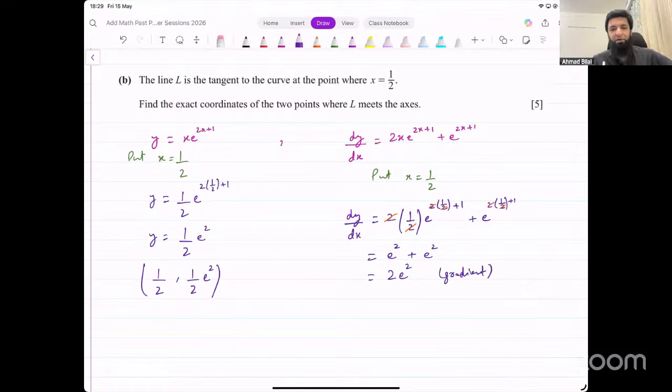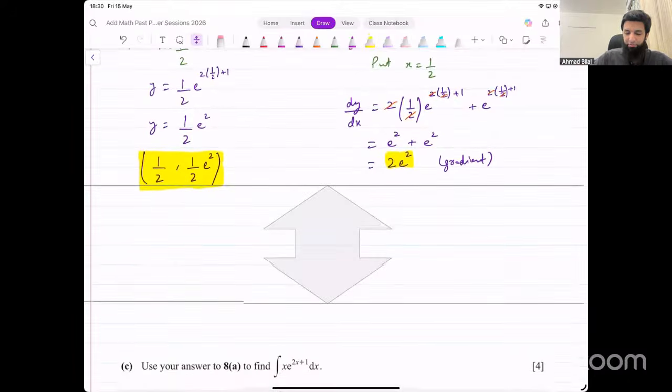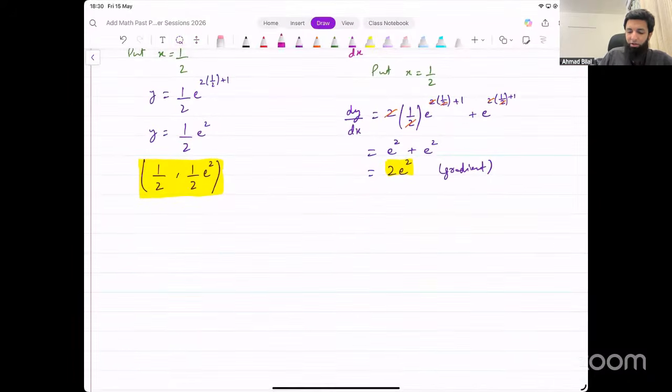If that's the gradient of the curve at that point, what about the gradient of the tangent? It will be the same as the gradient of the curve. If it comes in paper 2, you should still avoid using decimals. In equations, you avoid using decimals as much as possible. So even if they did not specify anything, it's a good idea to keep it in terms of e. When you write any equation, avoid decimals as much as possible. Use exact values. Now we have a point and we have the gradient.